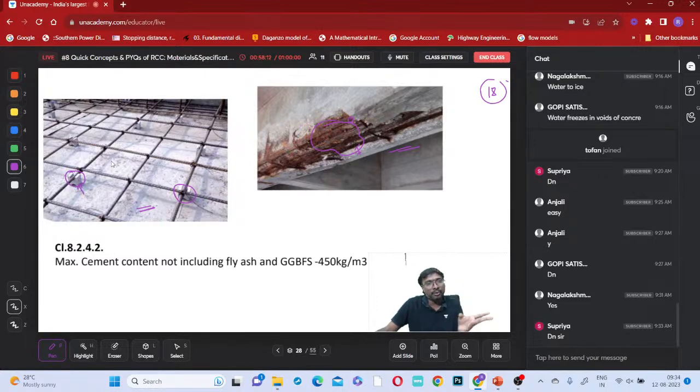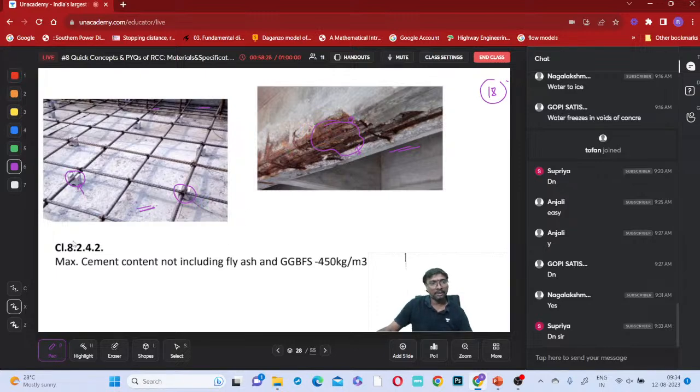And now what do you do? You place the concrete. After placing the concrete, you can remove these blocks, or you can keep the blocks also. There is no issue, right? So what will happen? This cover will be maintained. A sufficient, uniform cover will be maintained throughout this slab. For beams also you can do the same.